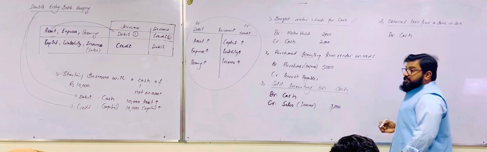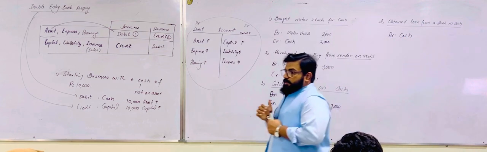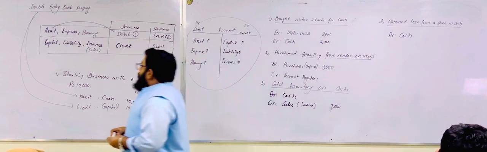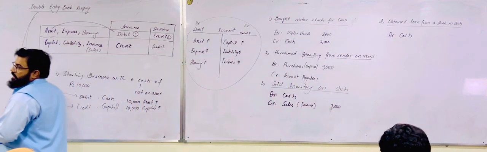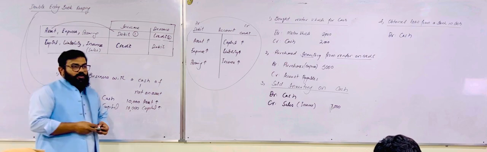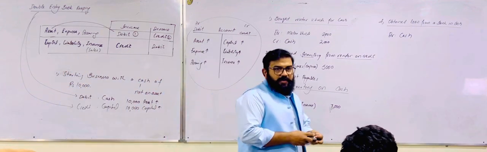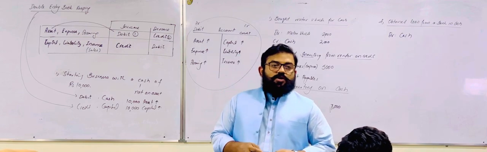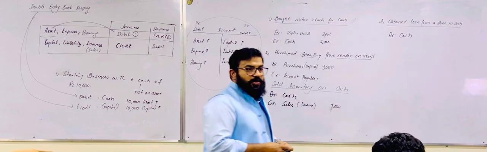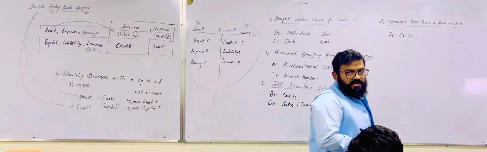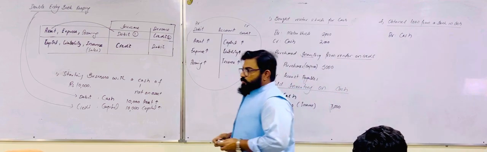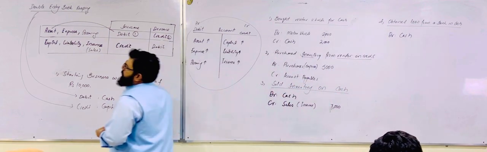Okay. Credit. Which account will be credited? Liability. Because you have obtained a loan from the bank, it is your obligation to return this loan according to the terms and conditions of the contract. You need to return this loan in future.